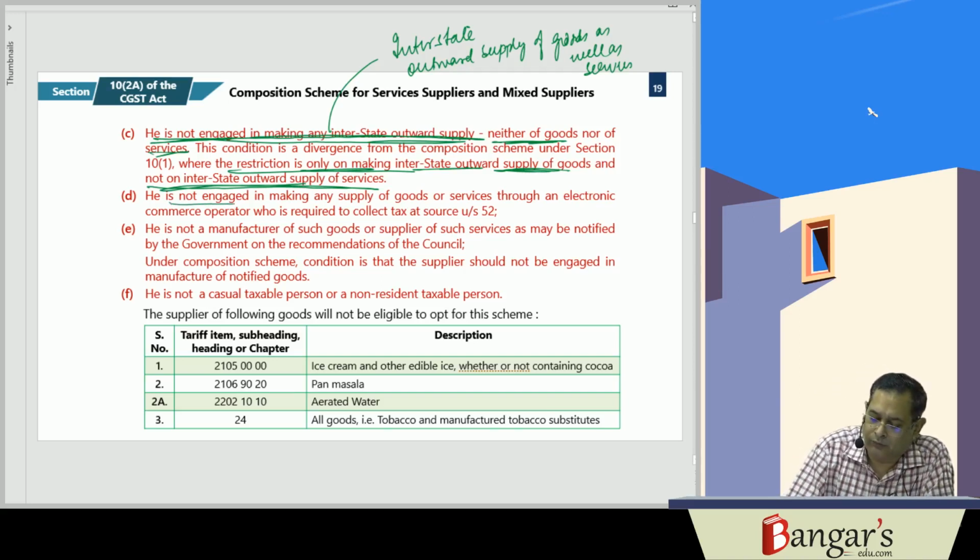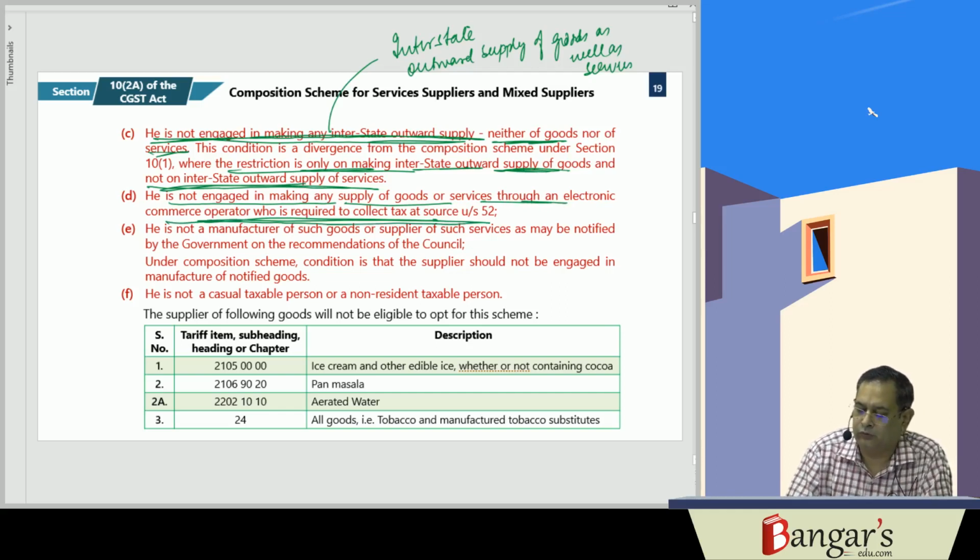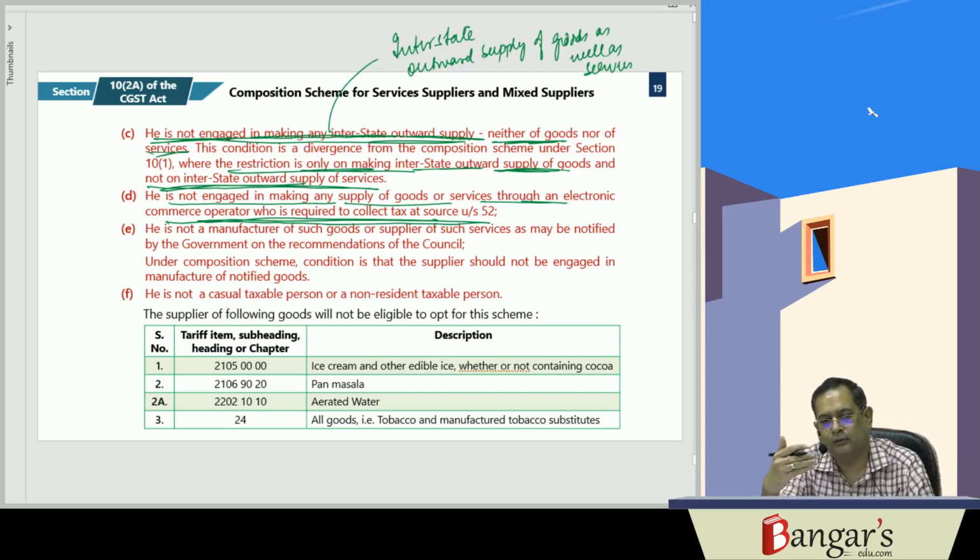Then he is not engaged in making any supply of goods or services through an e-commerce operator who is required to collect tax at source. So under section 10(2)(a), he cannot make any supply of goods or services through an electronic commerce operator where the ECO is required to collect tax at source.